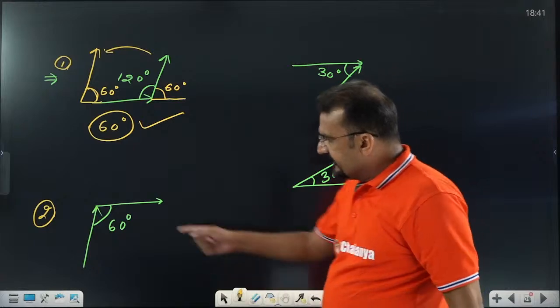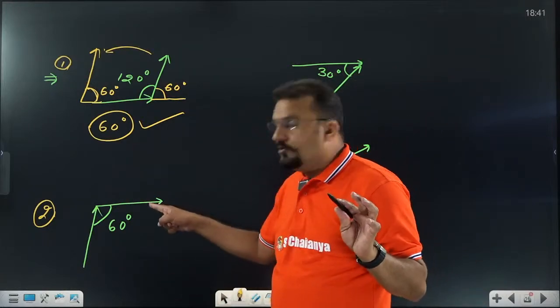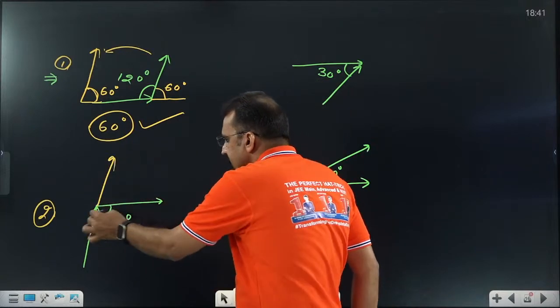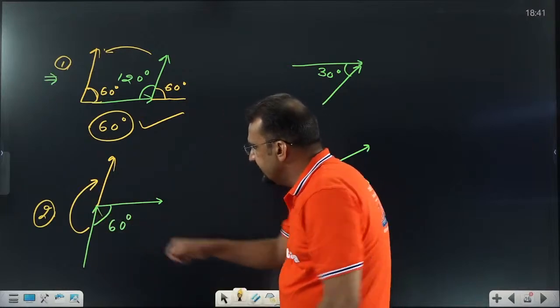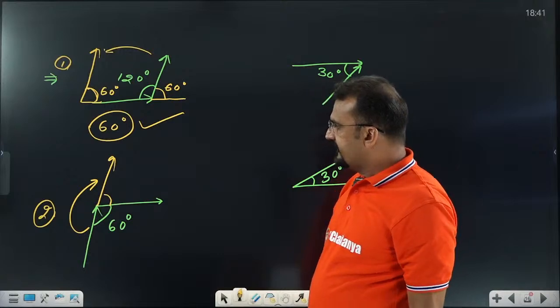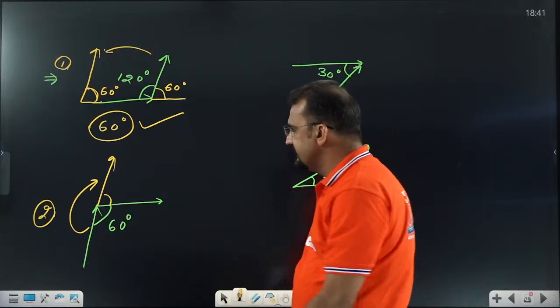What is the defined angle? Again, we are confused what to do. You can shift parallel. You can shift this also. So let us assume shifting this on this part. This is shifting of this vector. If this angle is 60 degree, what is this going to be? Tell me fast. This is 180 degree. Yes or no? Tell me fast. If this is 60 degree, what is this angle?